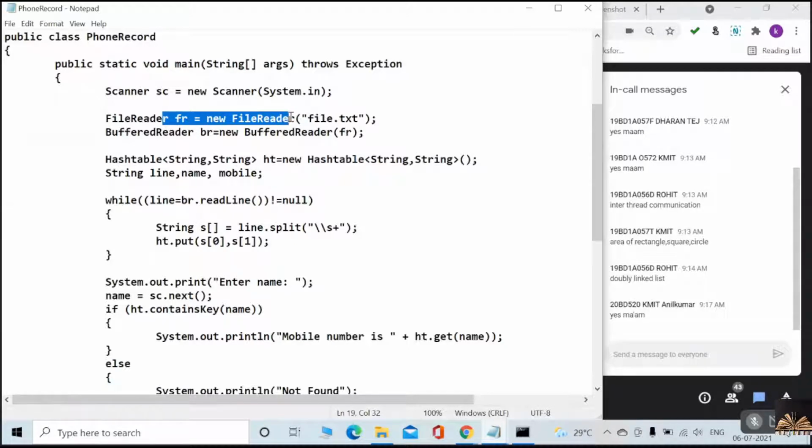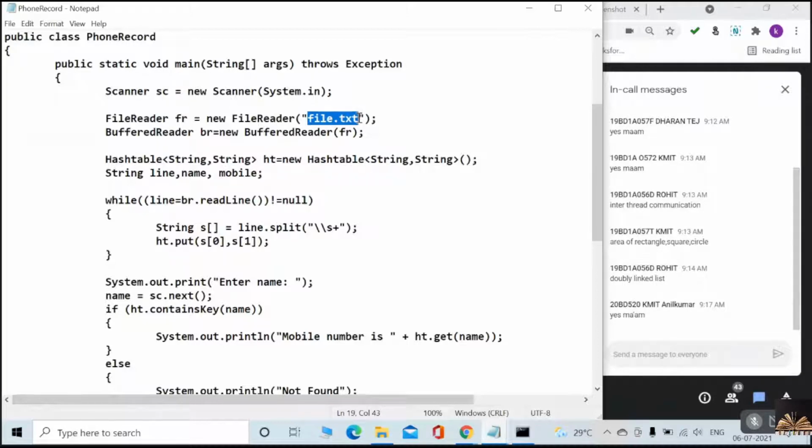So I create a FileReader object so that it can read the data from the file. For this FileReader object, the parameter I am passing is the file from which I am going to read the data.